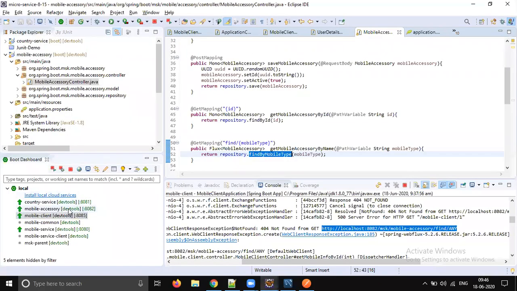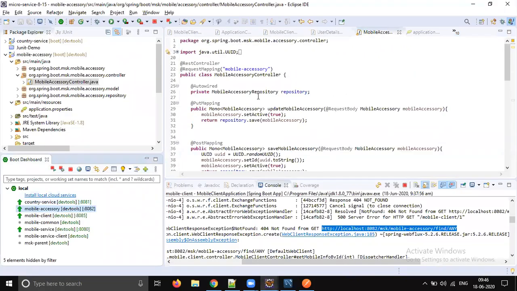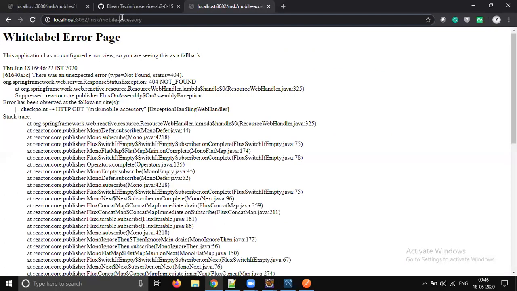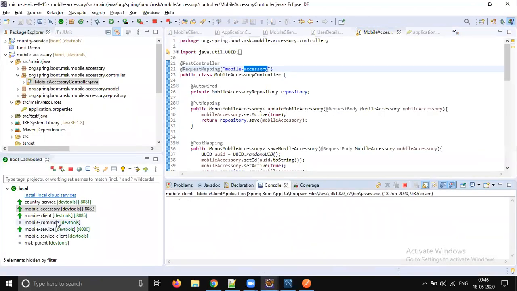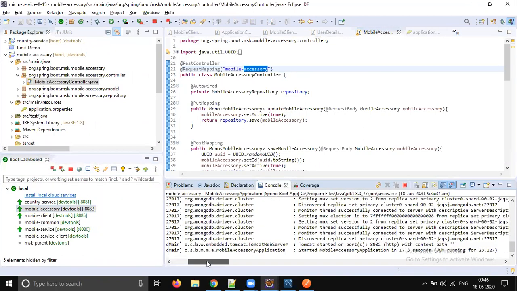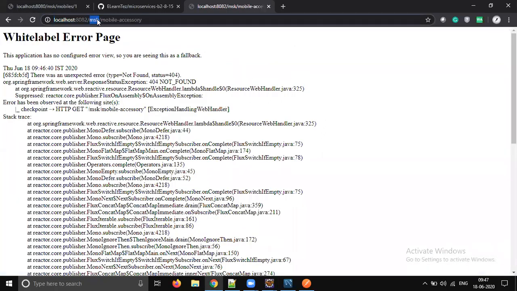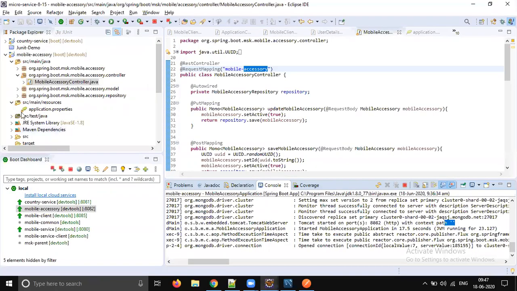What port is it running on? 8082 only, right? 8082 slash MSK slash mobile slash accessory. In this console, it is started on 8082. Context path, no context path. Okay, no context path. So let's remove that MSK.